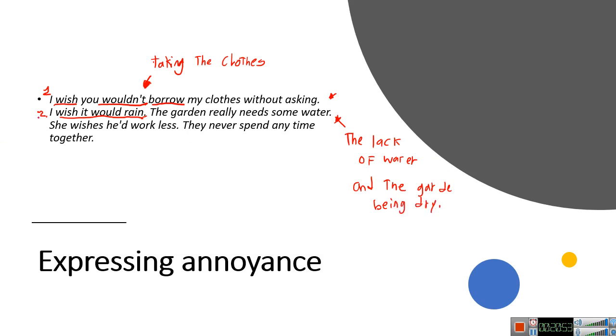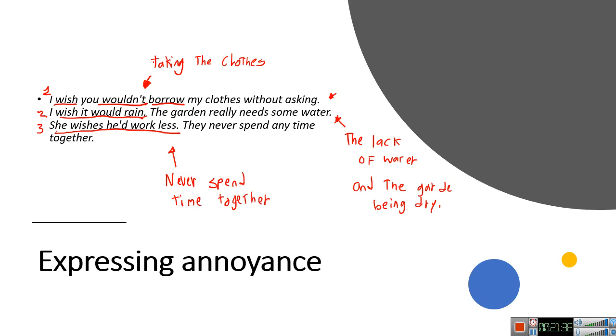Very well. Now let's look at this last one. She wishes he would work less. They never spend any time together. So where do you see the wish and the combination with would? She wishes he'd work less. And what is the annoyance being expressed about? That they never spend time together because of his work.